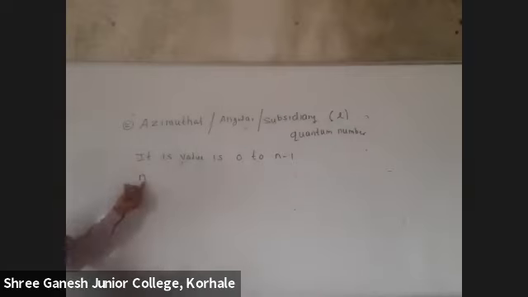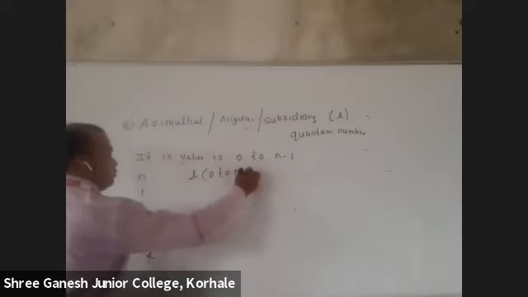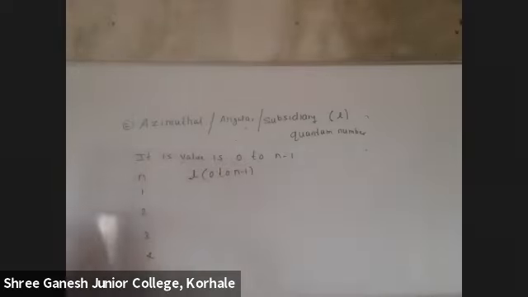N means the principal quantum number: first, second, third, fourth. This first means first shell, second shell, third shell, fourth shell. And this azimuthal quantum number is denoted by l, and its value is 0 to n minus 1. It starts from 0 till n minus 1.